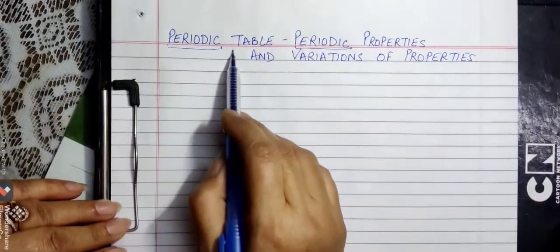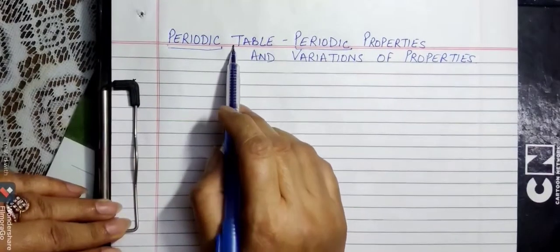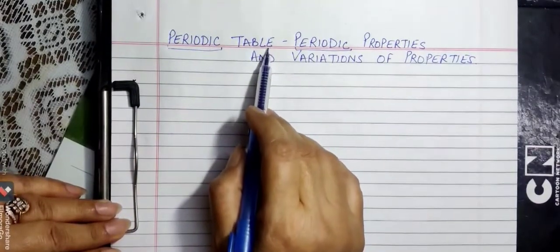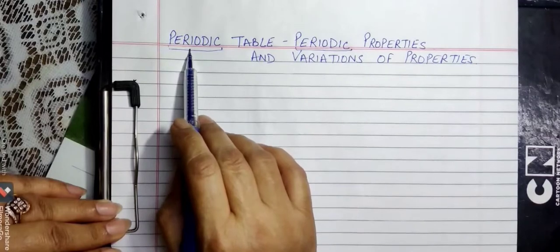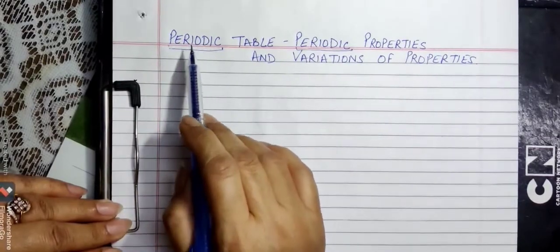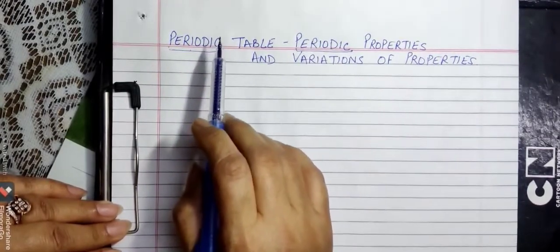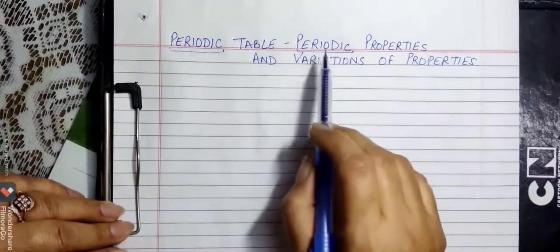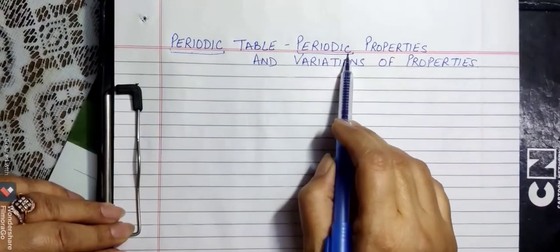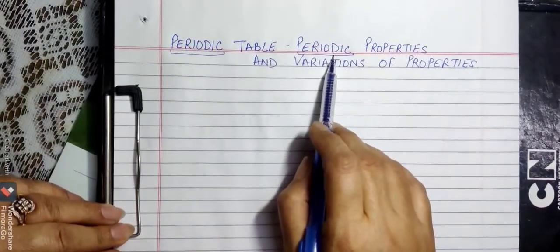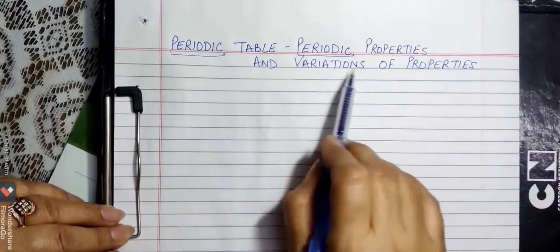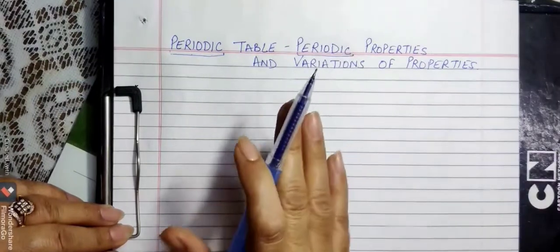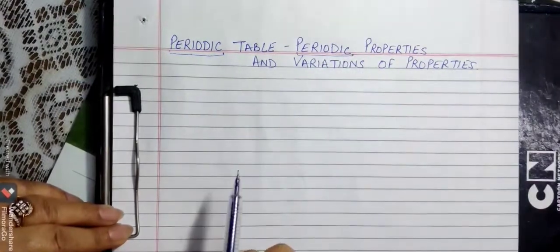Now, what is a periodic table? Periodic table is a table of elements where there is some repetition in the properties after a fixed number of elements. Say after every 8 elements there is a repetition in the properties. So what is periodic about the properties, what is causing the periodicity, and how do the properties vary in the periodic table? This is all what we are going to study in this chapter.